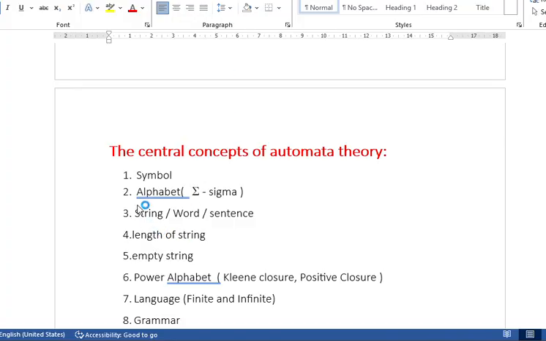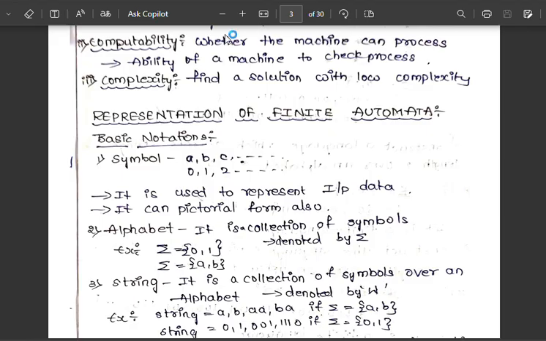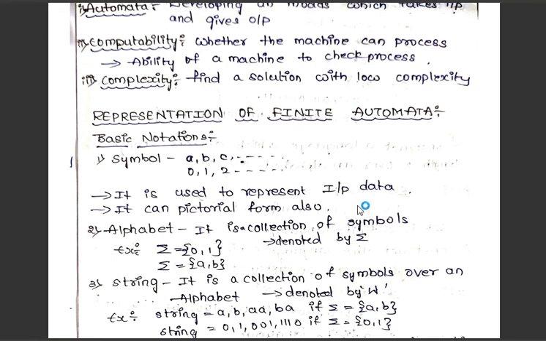So the next one is alphabet. What is alphabet? Let's see. So you know this symbol. This is nothing but sigma. Now let's see what is the alphabet. Alphabet is a collection of symbols. Yes or no? A symbol is nothing but a single character. So a collection of those single characters is nothing but the alphabet. If you see this example, you can understand. This alphabet is denoted with sigma. So this is the symbol for sigma. Okay, in this way we will be representing it.